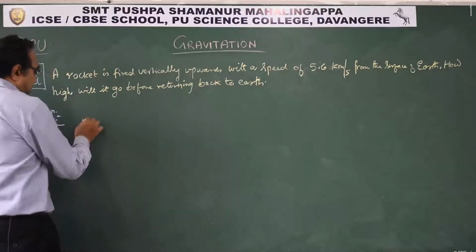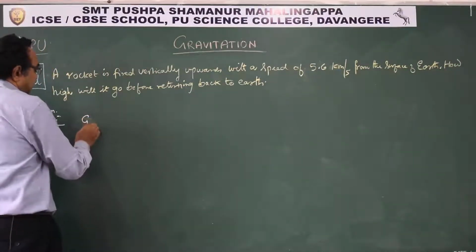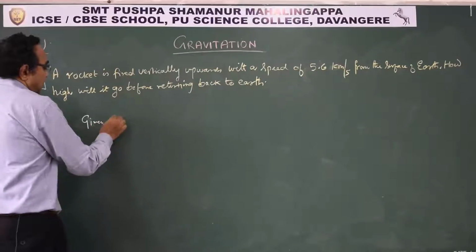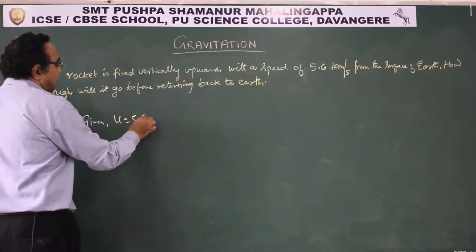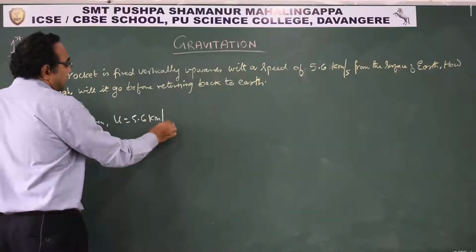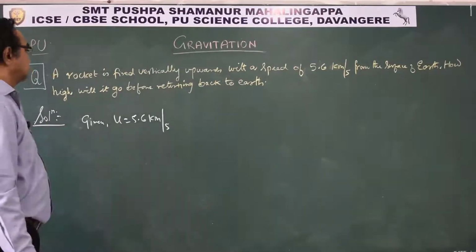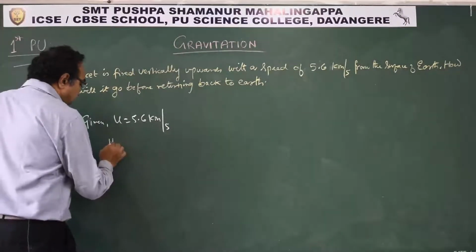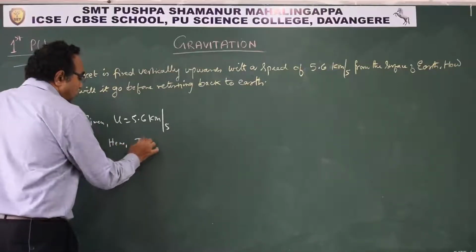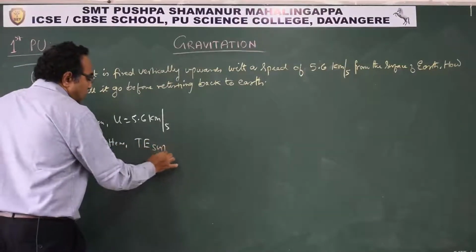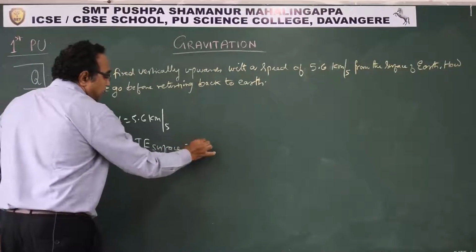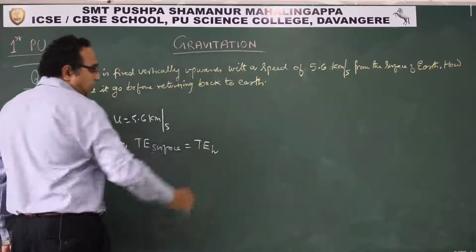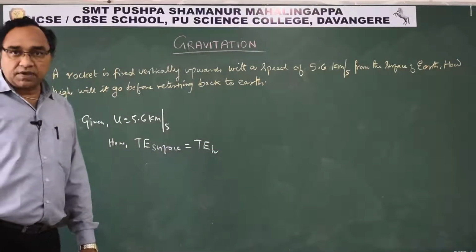Now see here what is given. It is fired with a velocity of 5.6 km per second from the surface of Earth. So here what we can do is, total energy on the surface will be equal to total energy at a given height. This is what we can state.